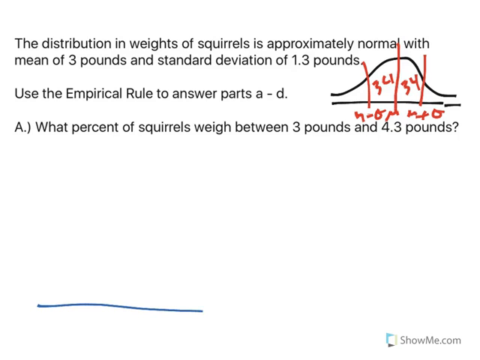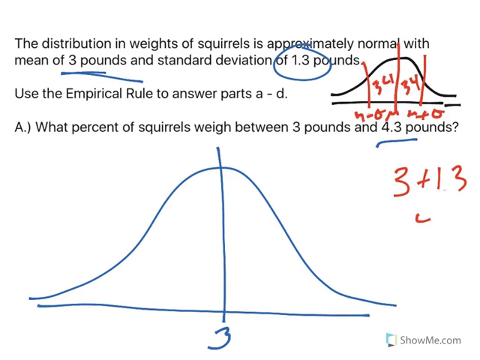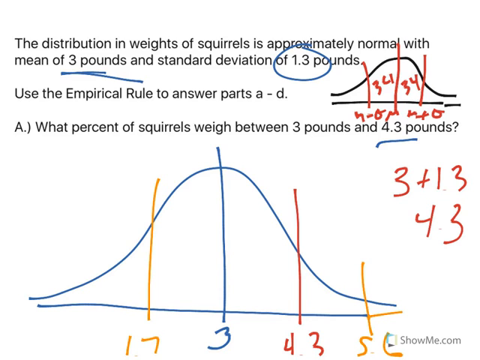Now in part A, we're talking about squirrels, right? 3 pounds. Well, we know that the mean is 3 pounds. 4.3 pounds. Well, if we have 3 pounds and our standard deviation is 1.3, 3 plus 1.3 is 4.3. So that means 1 standard deviation away is 4.3. Just for fun, if you go another one, it'd be 5.6. You go this direction, you're at 1.7, then 0.4. So thinking about the empirical rule, we know that there are 34 in these pieces, there are 13.5, and I'm not going to go any further out because I don't need to.